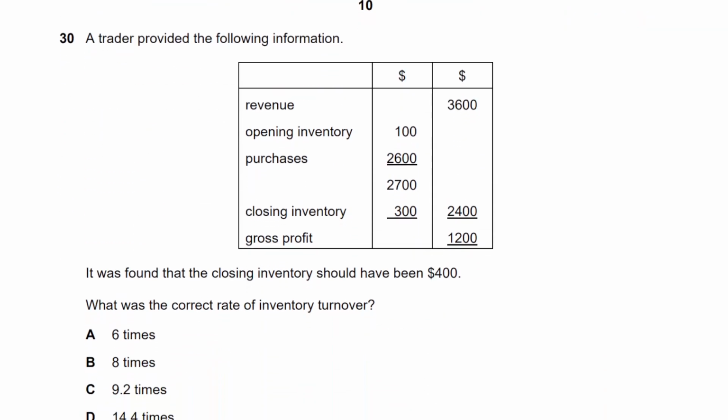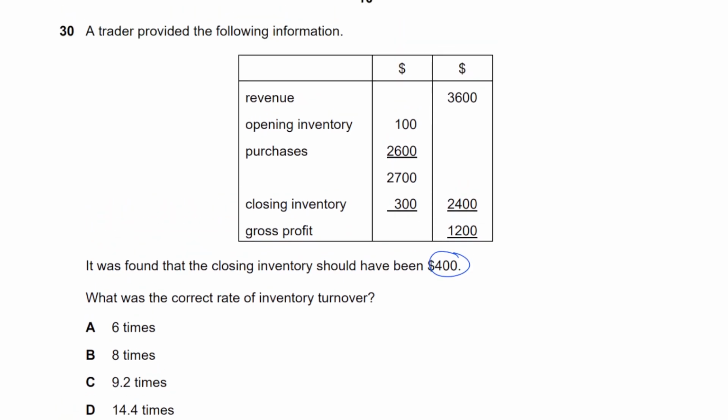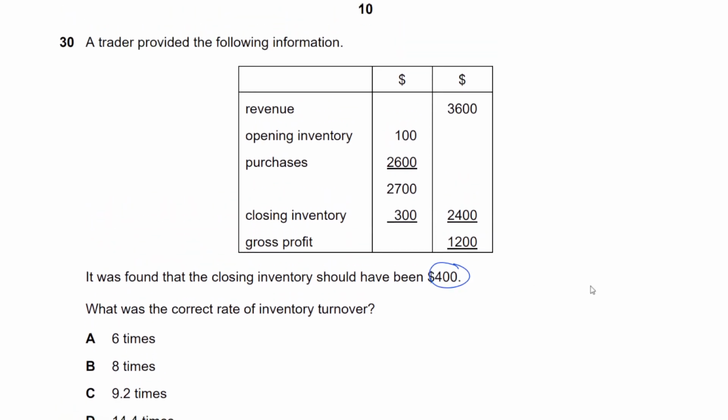Next question. Number 30. A trader provided the following information. Revenue. Okay, so just trading account or the trading section in the income statement. It was found that the closing inventory should have been 4,000. Okay. Remember, closing inventory reduces cost and increases profit. What was the correct rate of inventory turnover? Okay, how do you find rate of inventory turnover? You do cost of sales over average inventory.